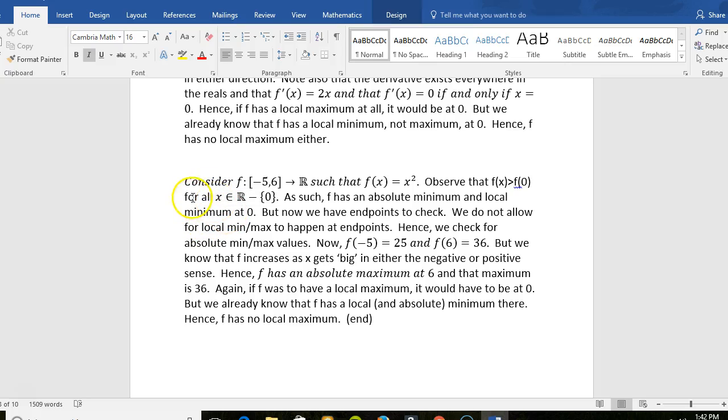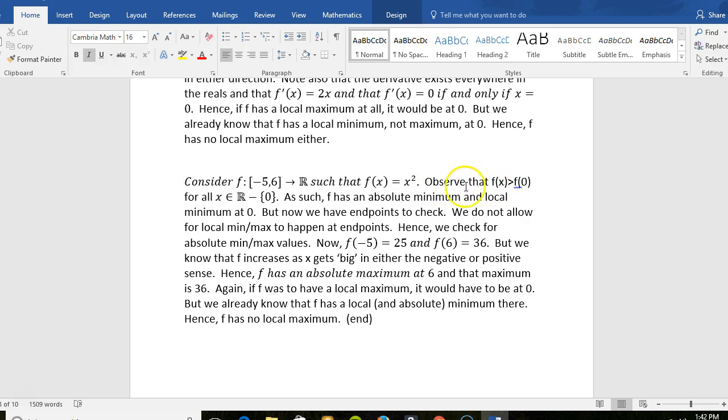Hello again. Let's consider the function from the closed interval -5 to 6 into the reals such that f of x equals x squared. We've got a continuous function such that the domain is a closed interval. The extreme value theorem will apply, because we have a continuous function with a closed interval for a domain.